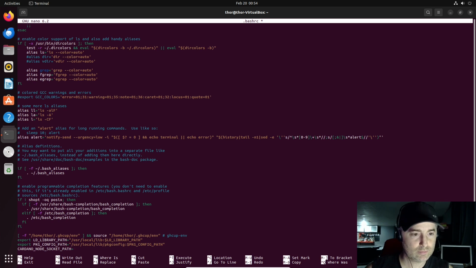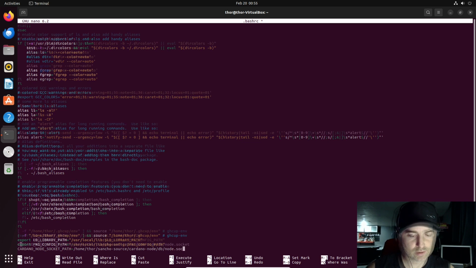Equal. Pretty simple. Where is it? Slash home slash Thor slash Cardano. No, that's not Cardano. That's sancho-source slash cardano-node slash database slash node.socket.